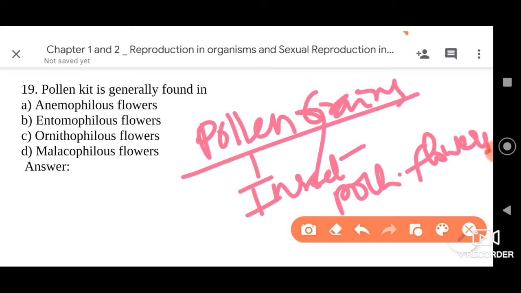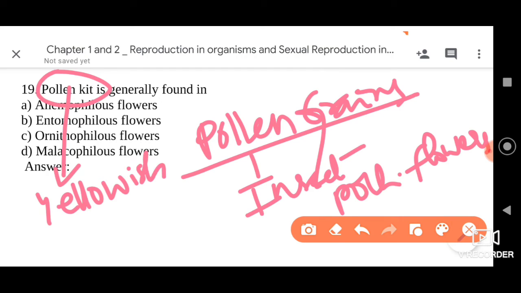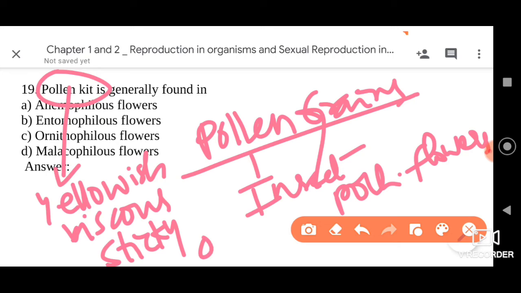So in those types of pollen grains, especially in their exine, we can find a yellowish, viscous, sticky and oily layer called pollen kit. What is pollen kit? Pollen kit is a yellowish, viscous, sticky, as well as oily layer which can be seen generally in insect pollinated pollen grains, in insect pollinated flowers.